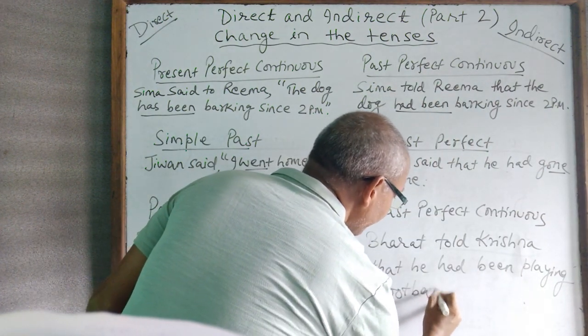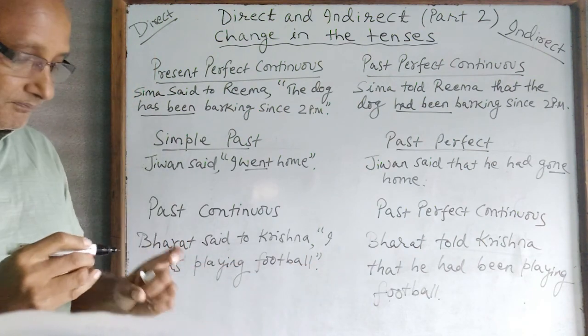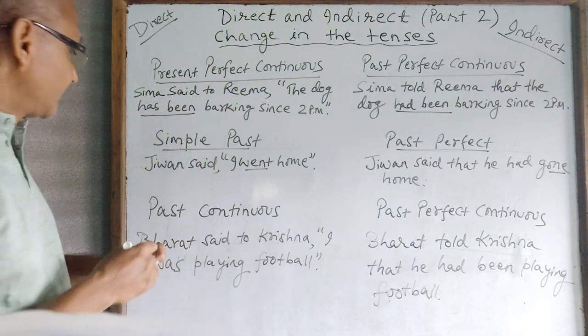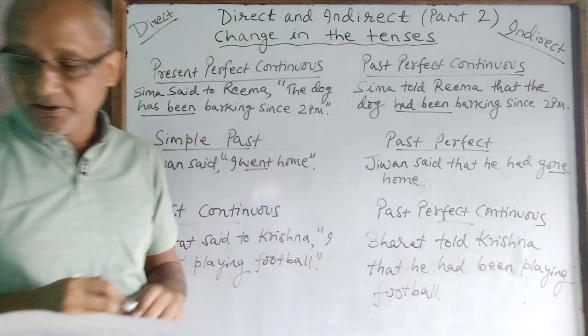Completed. He had been playing football. Okay, so this is past continuous and this is past perfect continuous.